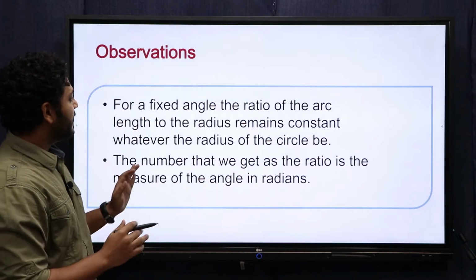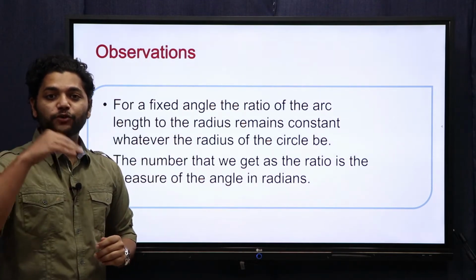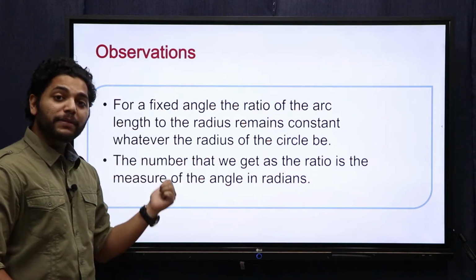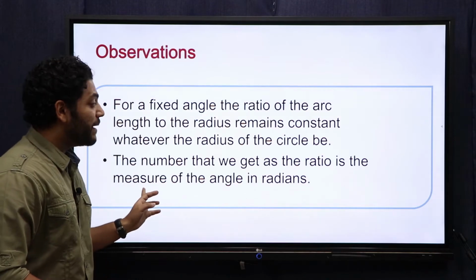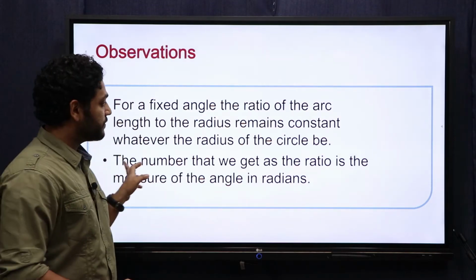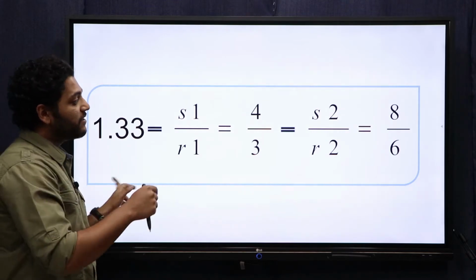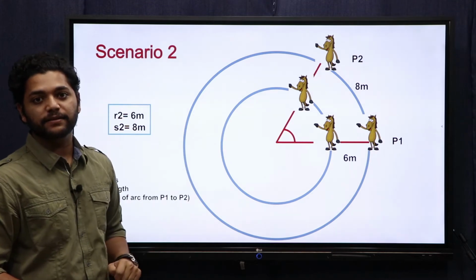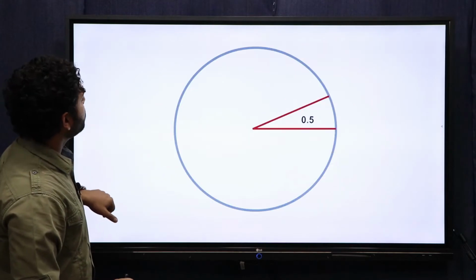So we can say that for a fixed angle, the ratio of the arc length to the radius remains constant, and the number that we get as the ratio is the measure of the angle in radians. That is, this 1.33 that we get is the measure of this angle in radians. I hope that is clear. Now let us move to the next.